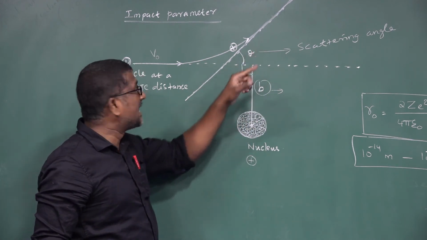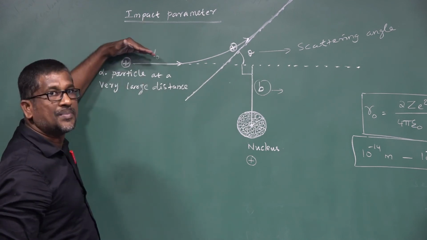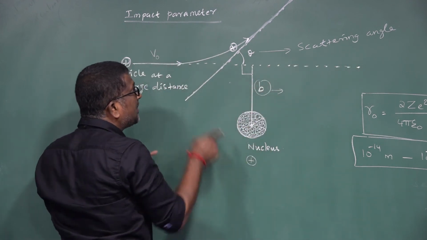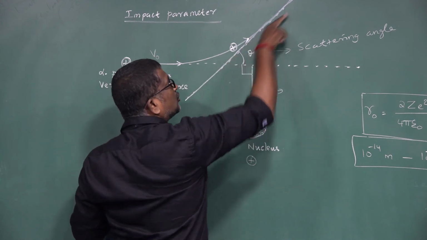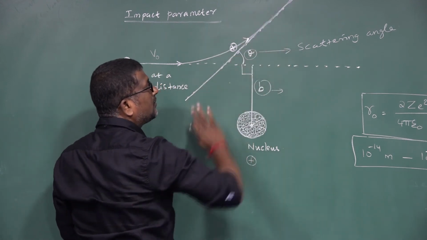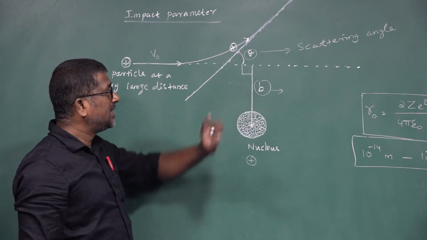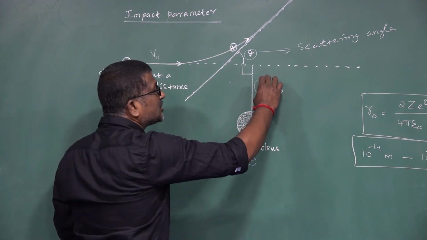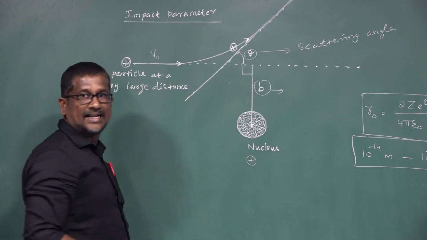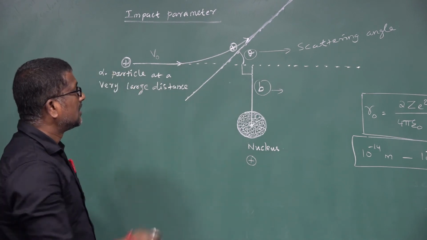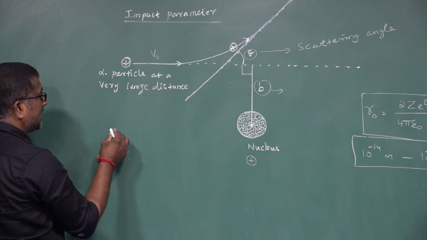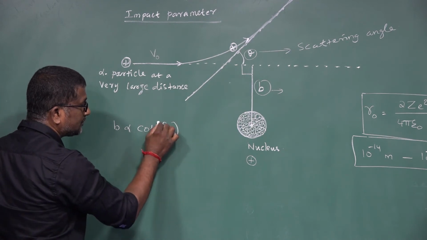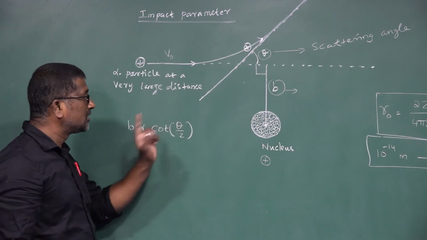Here theta is the scattering angle, V naught is the velocity of the alpha particle, and this is the direction of velocity of the alpha particle. Due to the electrostatic repulsion, its path changes from this direction to this direction, and it is deflected through an angle of theta, that is called the scattering angle. Here B is the impact parameter. It was experimentally found that there is a relationship between impact parameter and scattering angle: B is proportional to cot theta divided by 2.